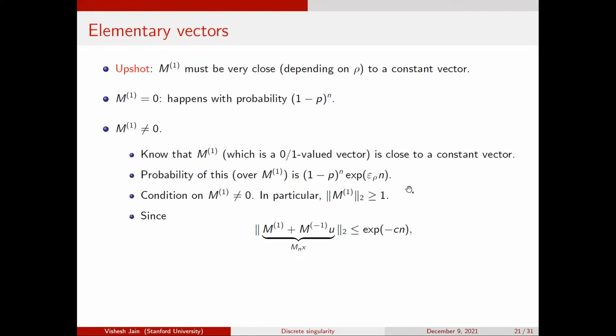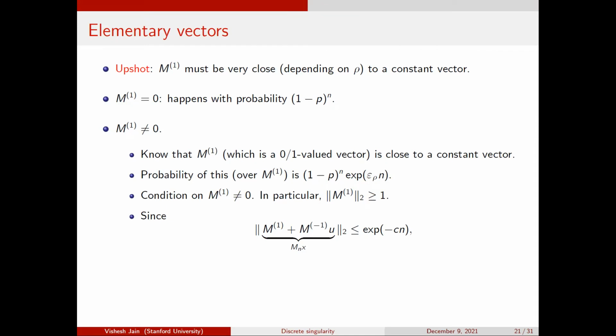But now let's say I just think about some vector of norm bigger than 1, and I know that Mx is exponentially small. If I write down what Mx is, it's the first column plus M minus 1 times u, where u is some vector. Remember, x was e1 plus u. u was only supported on the last n minus 1 coordinates. So M minus 1 exactly sees u, and M1 sees e1. So this is exactly Mx, and this I know is exponentially small.